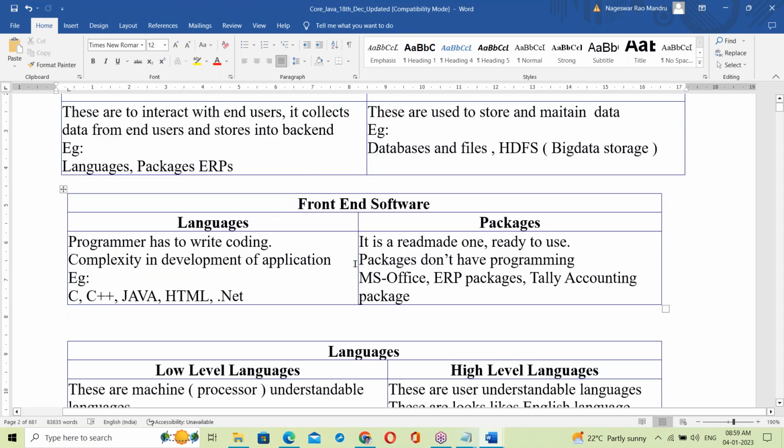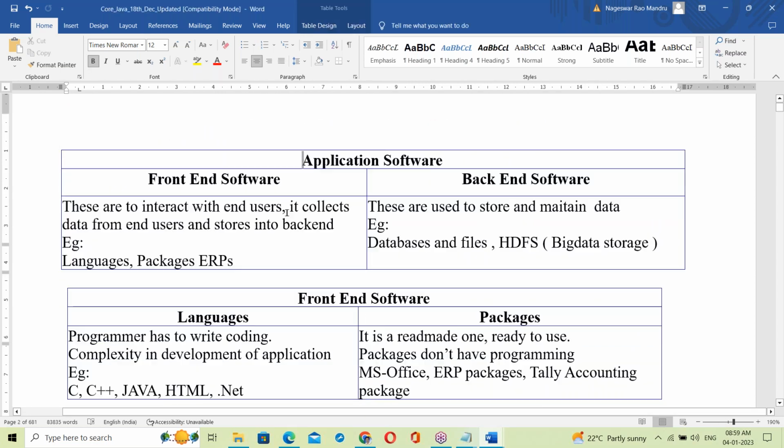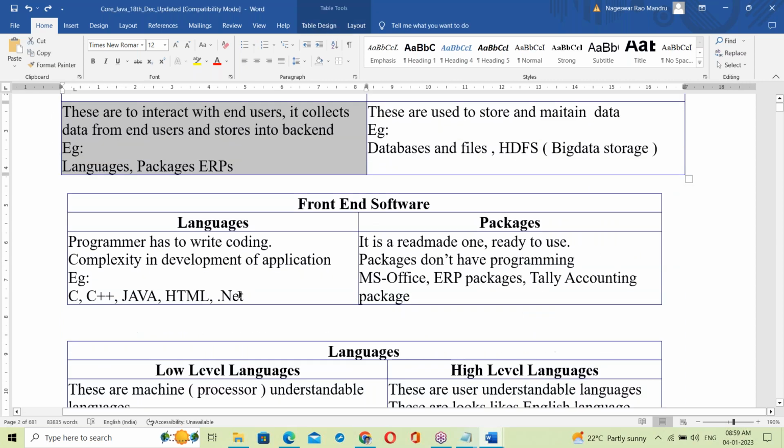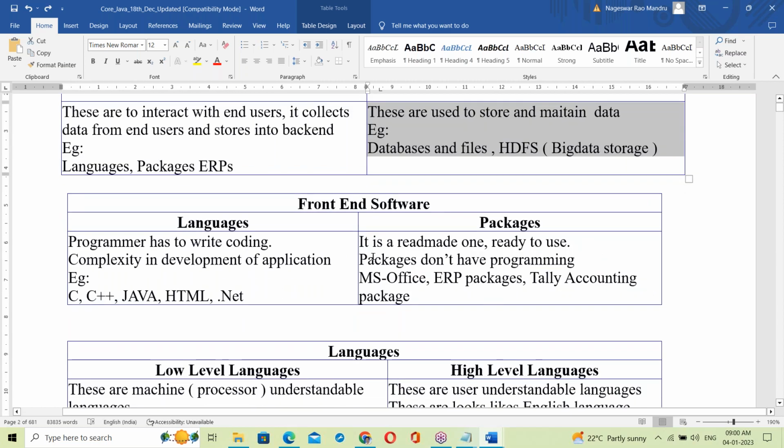Now let us move to the front end. Java is used at both the front end and the server side. Let us come to the front end. The topic is now front end. The backend is the database, which is not our topic. Our topic is just the front end.